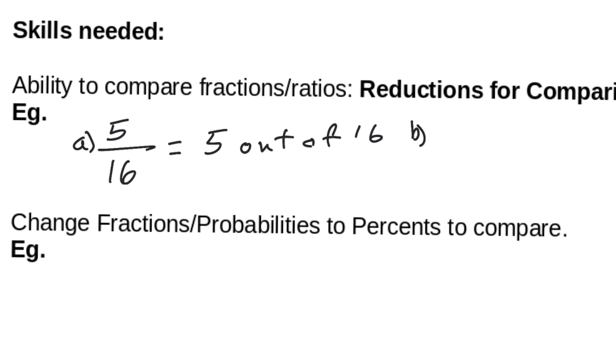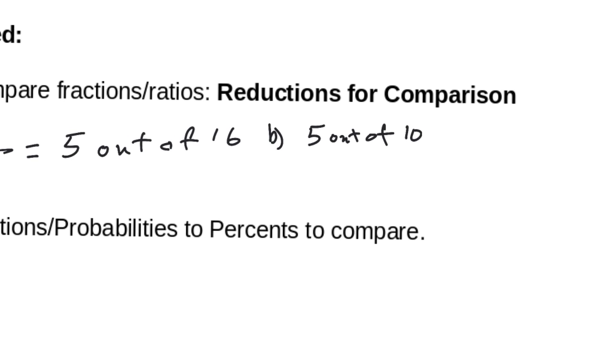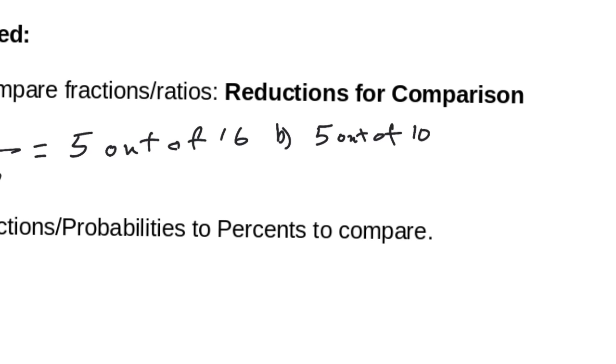Now, let me show you another thing that you could do with these ratios. So let's say I had 5 out of 10. I could take 5 out of 10 and write that as something like this. I could write that as 5 over 10, couldn't I?